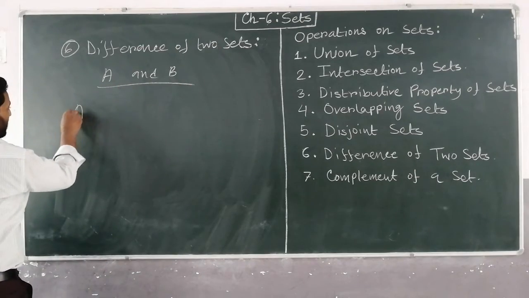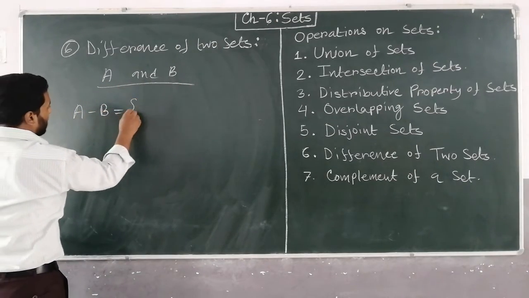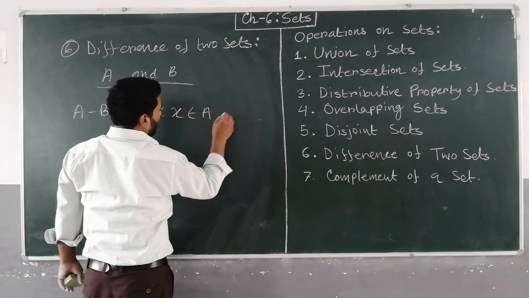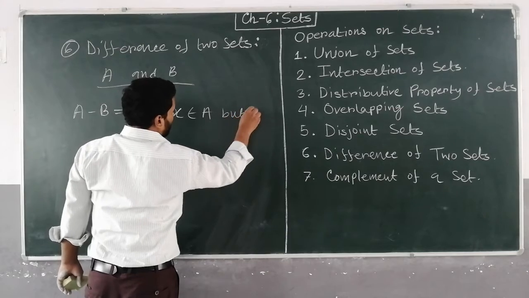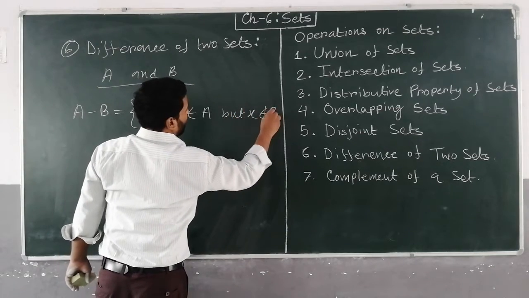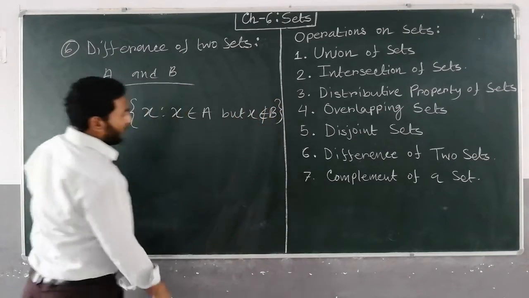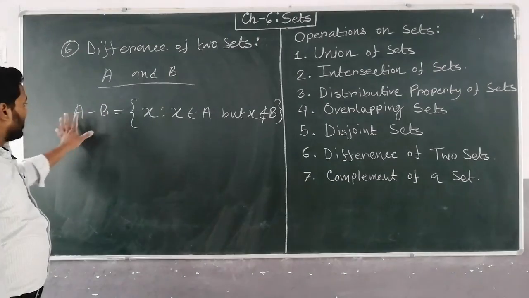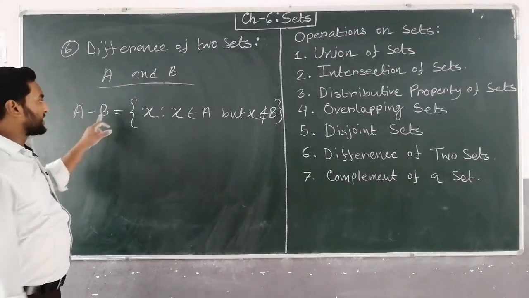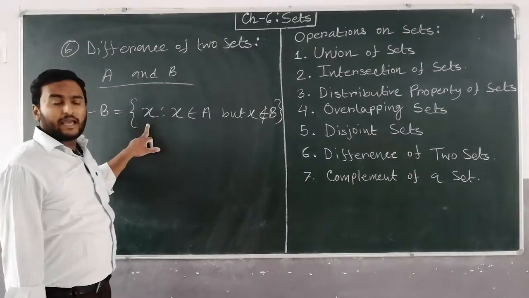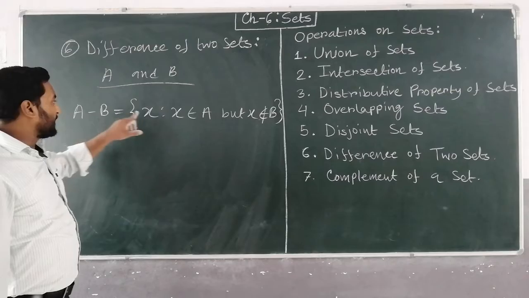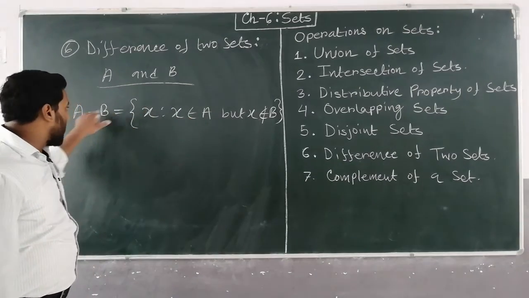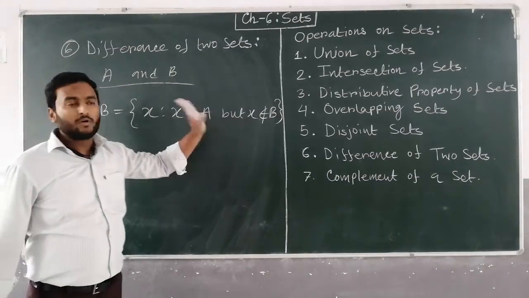Then the difference of A and B, A minus B, is the set of X such that X belongs to A, but X does not belong to B. Understood? A minus B is that set where the element will belong to A only, not belong to B.